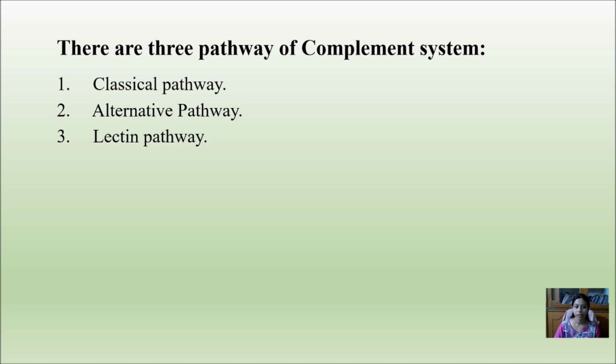In the next video, I will be discussing the different pathways of the complement system. These are not very complex. Whenever we study pathways, we know that there are different components, and as I have told you, there are 1 to 9 components. There is a certain sequence: first component 1 comes, then component 2 comes. There is a certain sequence which activates the complement system. I will also tell you a story behind this, which is not the real story, so that you can remember the real sequence in which the components come and activate the complement system.